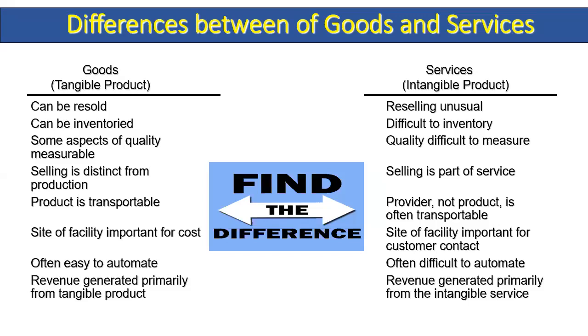Selling is a part of the service here. The provider, not the product, is often transportable, meaning the person who provides the service can be transportable, but the service cannot be transported. Site of facility is important for customer contact, and it is often difficult to automate. Product automation we can do, but service automation is very difficult. Revenue is generated primarily from the intangible service. In both cases, we are going to generate income.